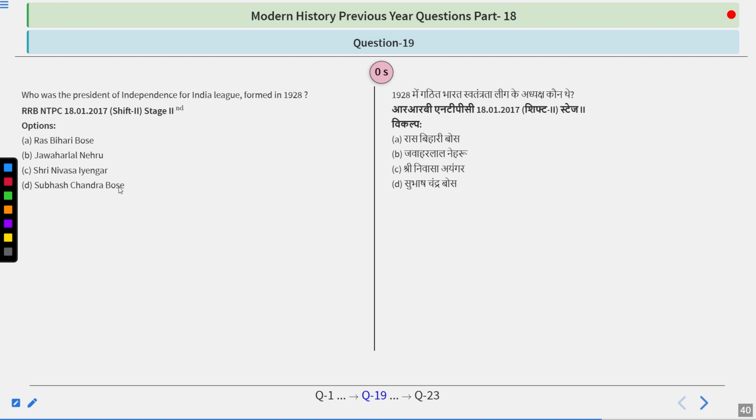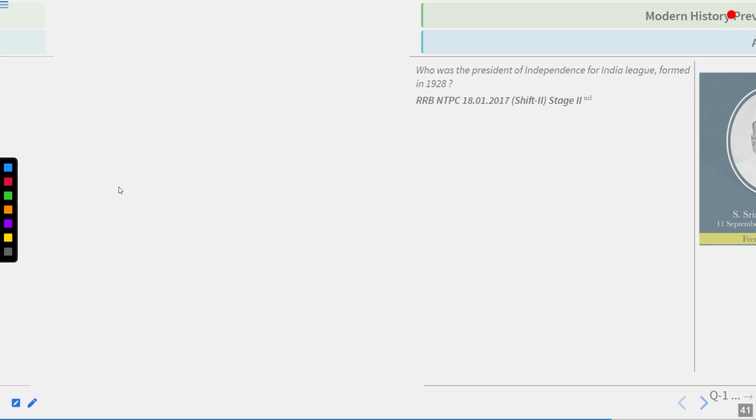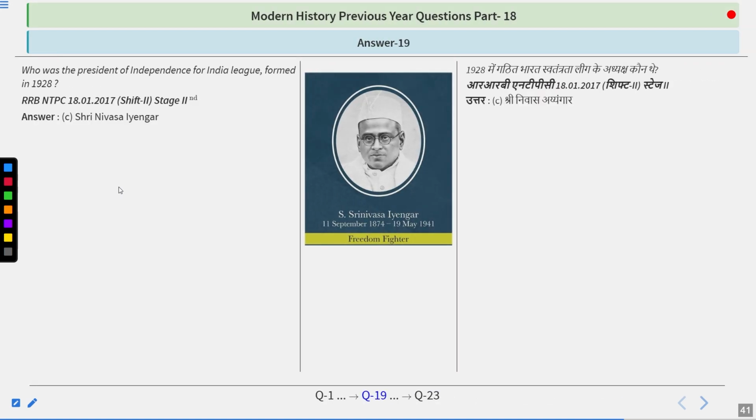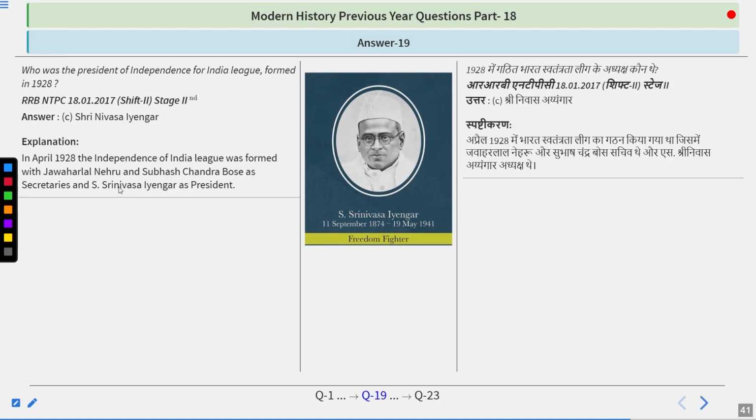And I guess the answer you are thinking is right, because the answer is Srinivasa Iyengar. In April 1928, the Independence of India League was formed with Jawaharlal Nehru and Subhash Chandra Bose as secretaries and S. Srinivasa Iyengar as the president. So do remember, Srinivasa Iyengar was the person who was the president of the Independence for India League.